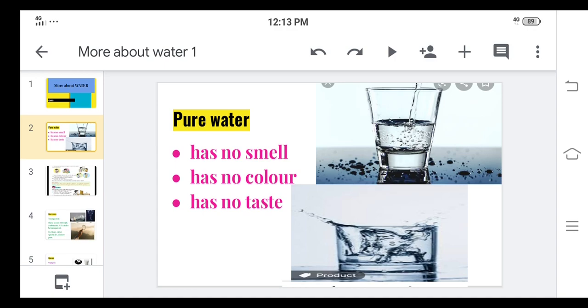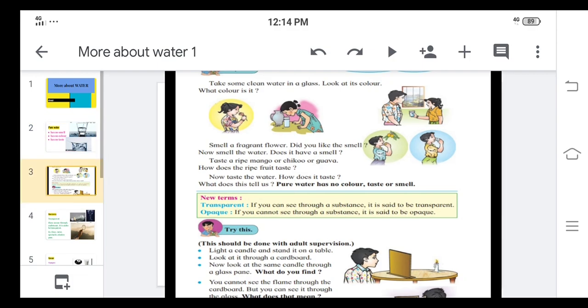If you see pure water, you will not get any taste, no smell and no color also. So we can say pure water has no smell, no color and no taste. Here two new terms are there, that are transparent and opaque.